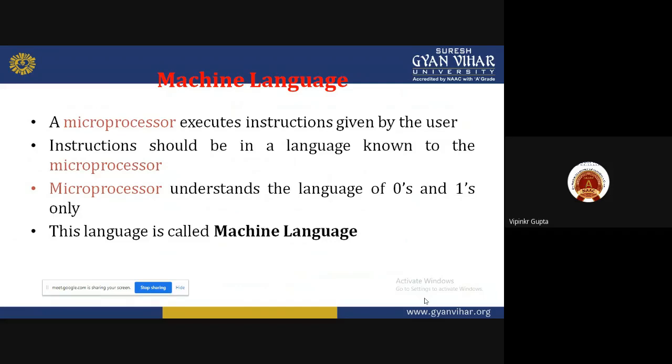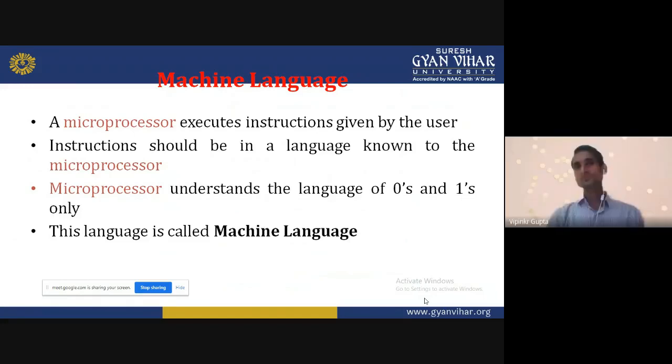Suppose that I do not understand the 0 and 1 language. No human being understands the meaning of 0s and 1s. So what do we use? Suppose that two persons are talking, one knowing Hindi and the second knowing English. Then they use a translator. Suppose one more person is added who knows both Hindi and English.